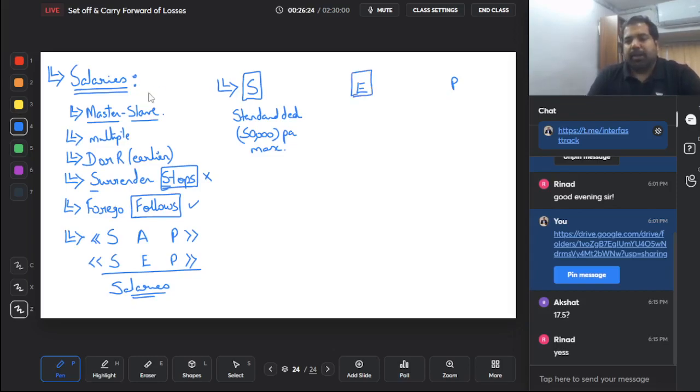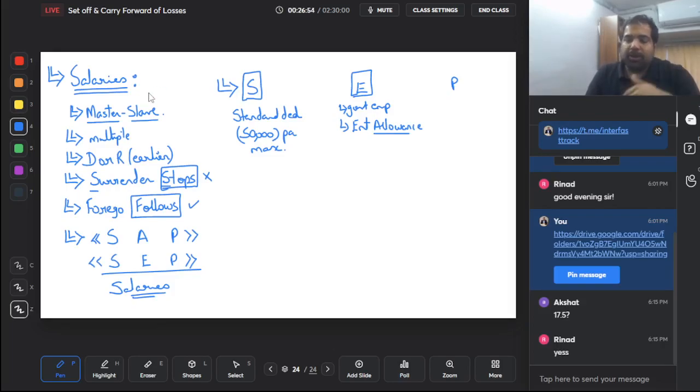This one is basically only for government employees. This deduction is only given for government employees, and that too only those who get entertainment allowance. When I first heard entertainment allowance, I was pretty amused. What is this entertainment allowance? Can I go bowling with it? Can I watch a movie with it? No, entertainment allowance is basically given to you so that you can take your clients etc. out. That is the reason you get entertainment allowance, and entertainment allowance is first taxed.